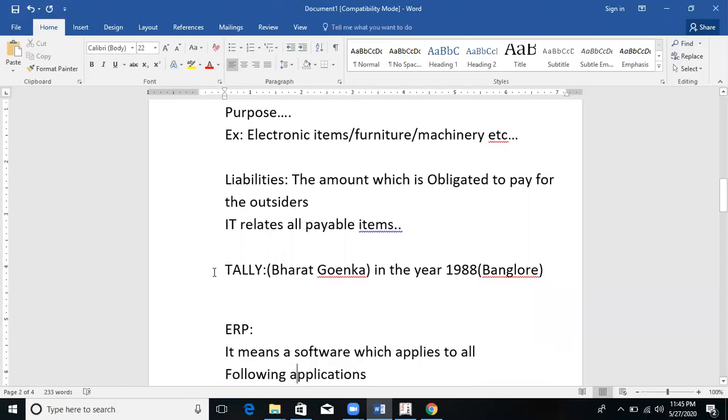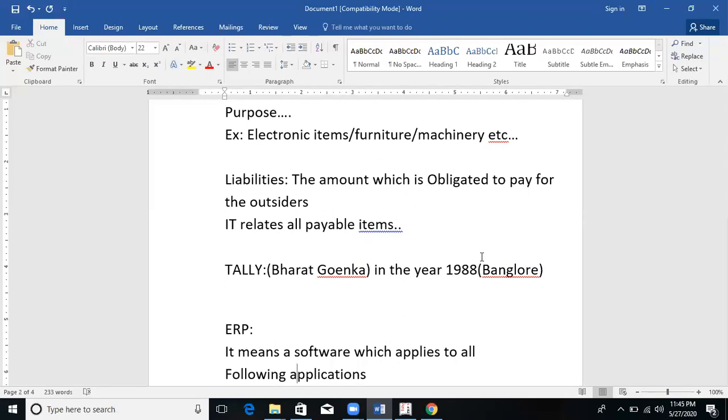Next. The founder of Tally is Bharat Goenka. He is from Bangalore. In the year 1988, it was founded. Till 1988, the transactions we prepared were in a manual mode. From 1988 till date, that is 2020, all the transactions we are doing in a practical mode.